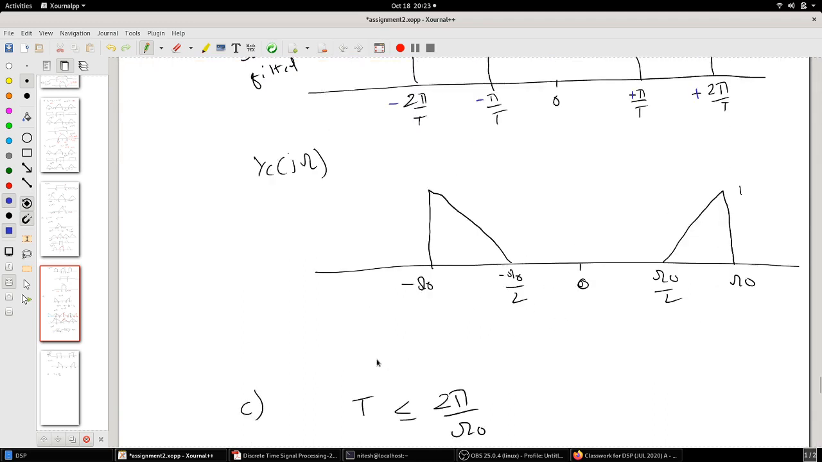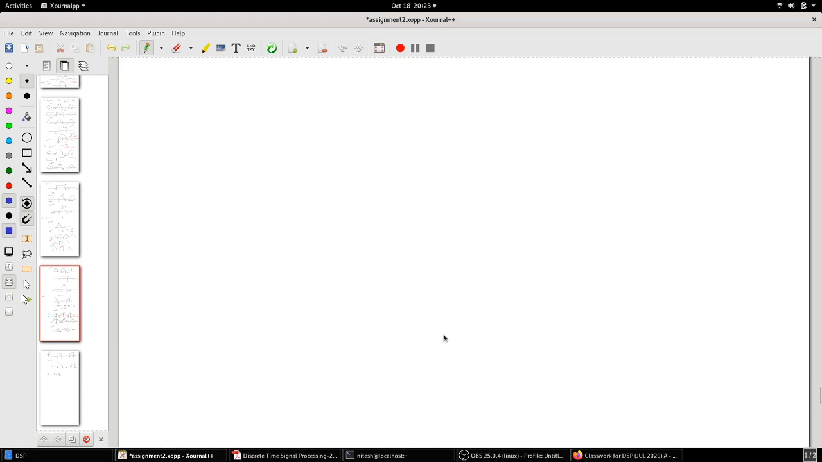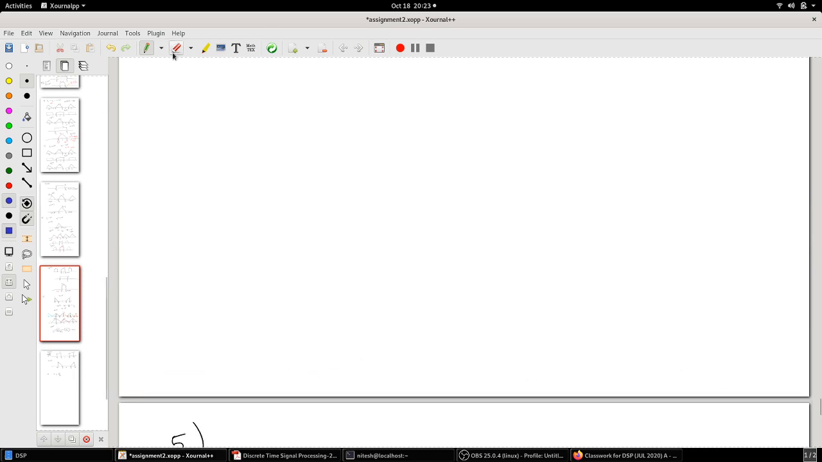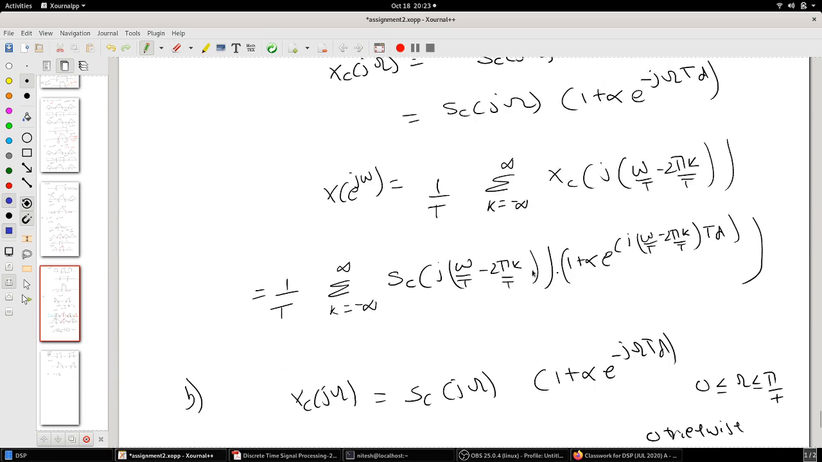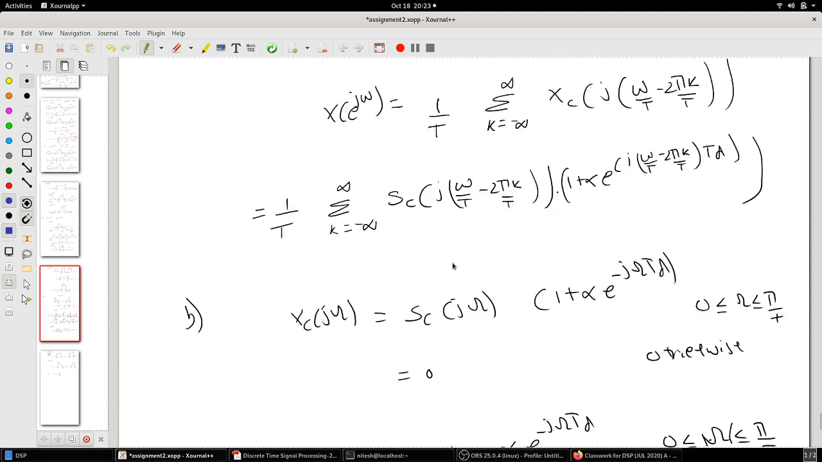And the range of T for which you can get the values is T less than or equal to 2 pi by omega 0. Then the fifth one is very simple. You just have to go through that. I'll put up this assignment file there, and you can just go through this.